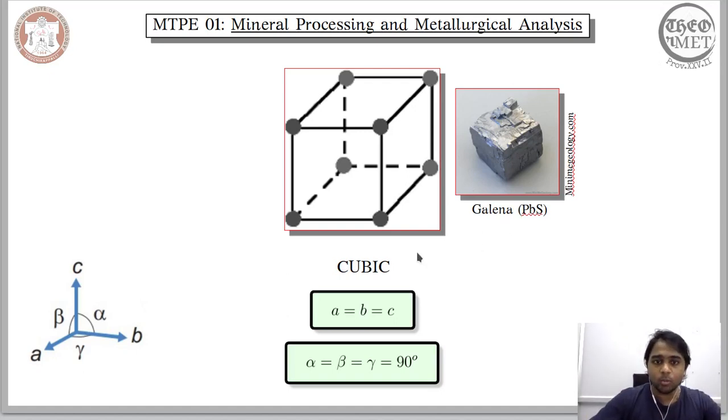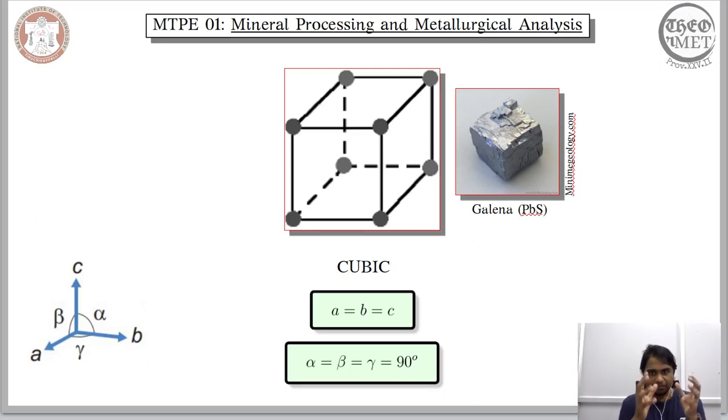in case of galena, what we have is a simple cubic crystal structure, meaning it's indicative of the cubic crystal system. It does not have any more complexity to it, it does not add any more intricacy to this crystal system. So you have a crystal system, and the arrangement of the entities in galena is just reflective of it, and that's the reason why we consider galena as an example for this cubic crystal system.